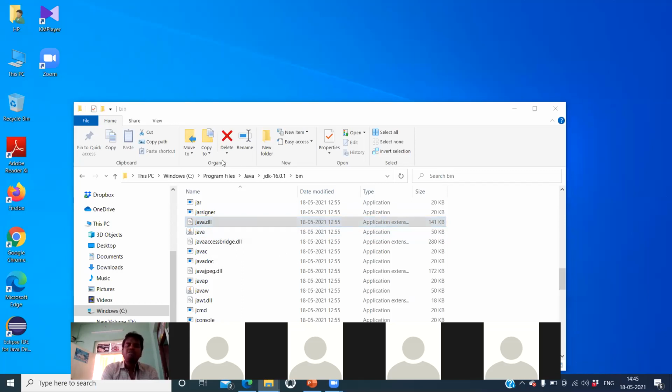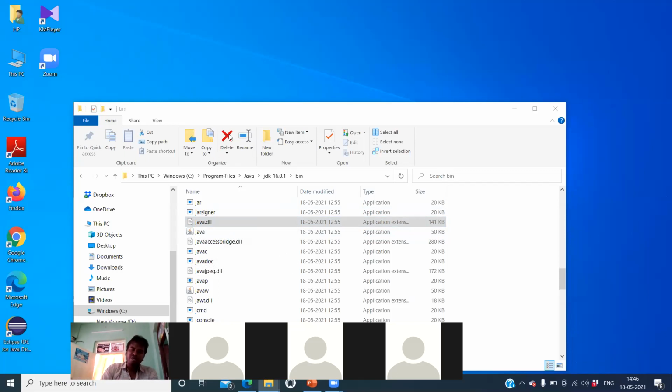But we can save our folder wherever we want in our computer. Ekkadaina save chesukochu Java files. If we set the class path, then from there itself we can execute our Java files. No need to save in this folder.